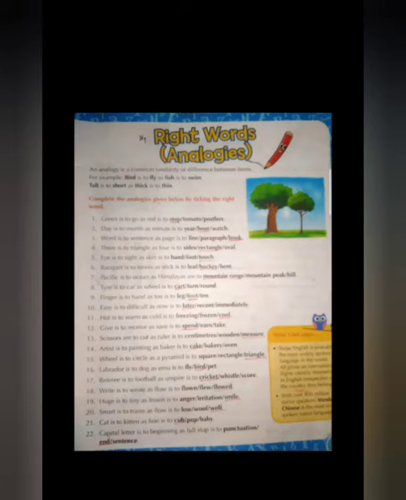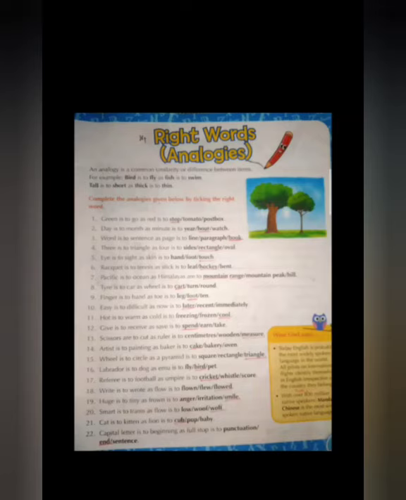18th one. Write is to wrote as flow is to flowed. Past tense. What is the past tense of write? Wrote. What is the past tense of flow? Flowed. F-L-O-W-E-D. Flowed.